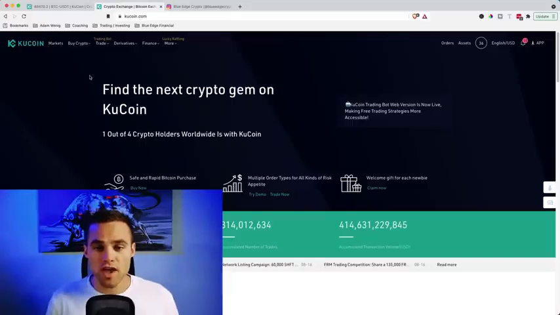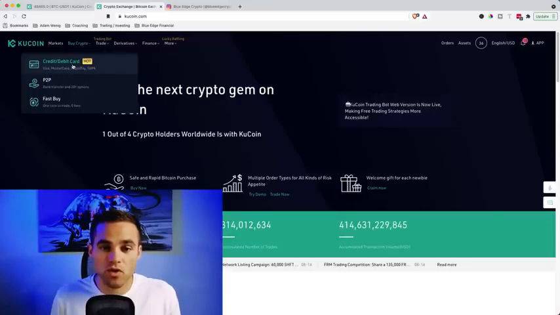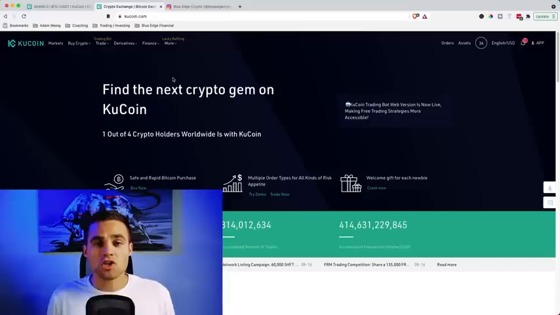So once you have a brokerage set up, then obviously you're going to want to fund the brokerage. You can either send cryptocurrency directly to your brokerage account, or the cool thing about KuCoin is you can actually pay and buy crypto with your credit or debit card. So it makes it really, really simple to get your money onto an exchange, so that way we can begin trading.